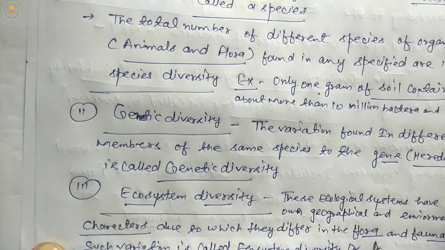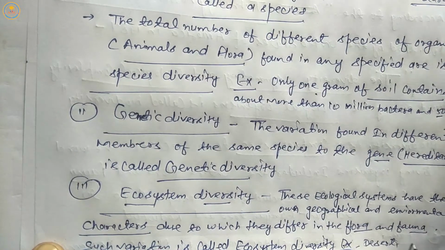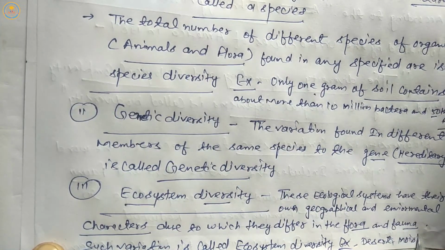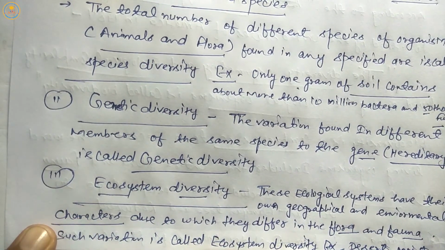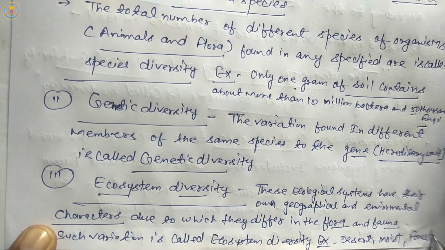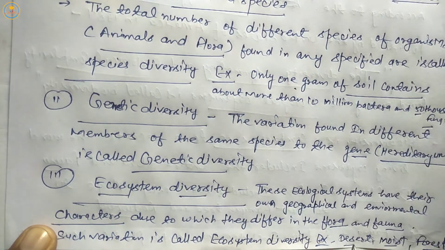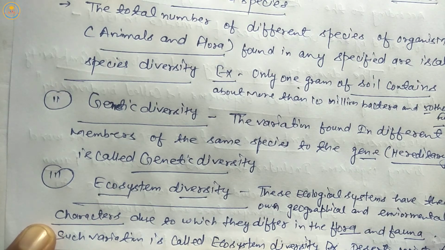Like desert, moist forest, tropical rainforest, rivers, valleys, grasslands, they are examples of ecosystem diversity.